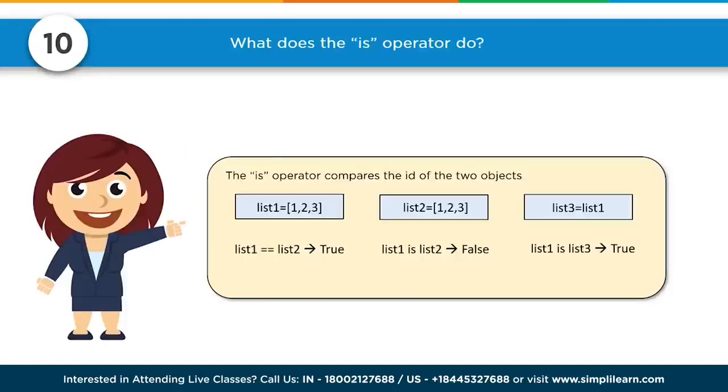Number 10. What does the is operator do? The is operator compares the ID of the two objects. And you can see in here where list1 equals brackets around 1, 2, 3, list1 double equals list2 is true, and you have the double equals in Python, of course. And you can do list1 is list2, where list2 equals 1, 2, 3, is false. List2 is not the same object as list1. It equals it, but it's not the same object. And if we do list3 equals list1, then list1 is list3 is true.